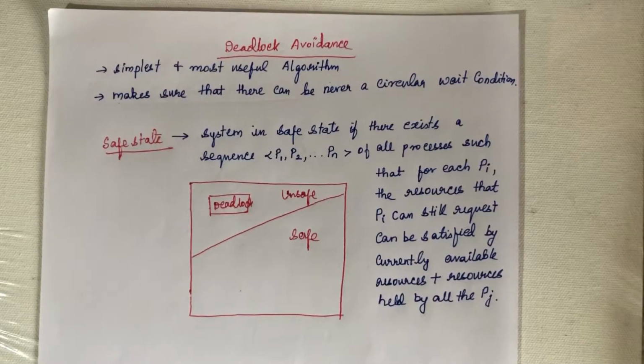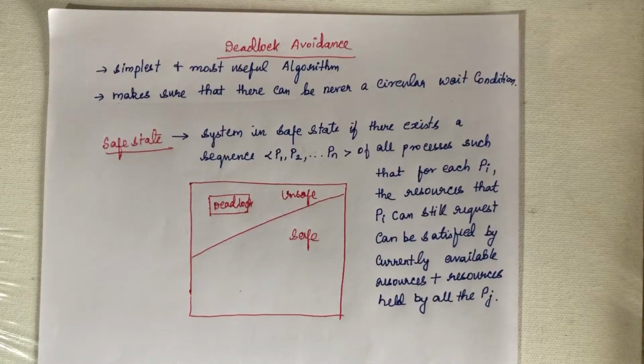But deadlock avoidance is the simplest and most useful algorithm. Here it requires that each process has to declare the maximum number of resources it needs before executing, before using the resources. So every process has to give a priori information of the request of needed resources in future. That is what the deadlock avoidance algorithm is. That is why it is most useful and very simple.